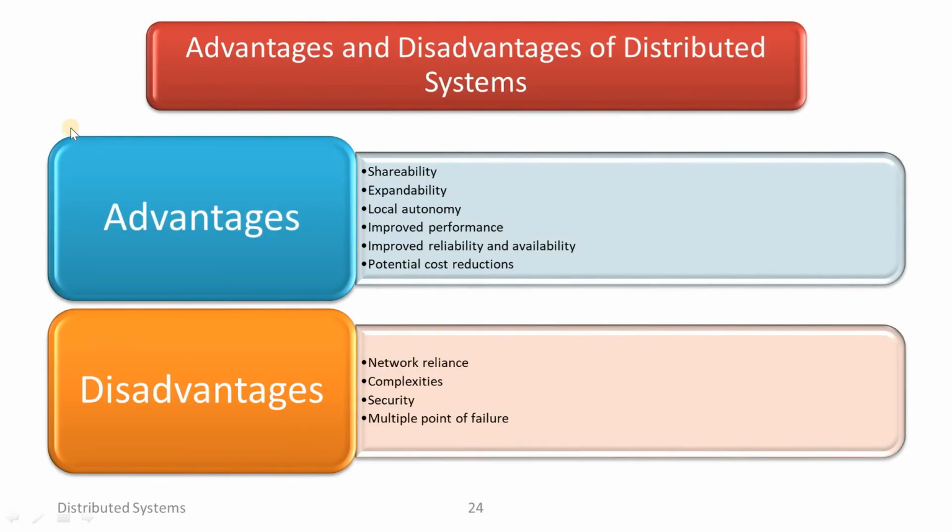Okay, what are the advantages and disadvantages of the distributed system? The first thing is we are going to see the advantages of the distributed system. The main advantage is shareability with the help of the distributed system, and expandability.